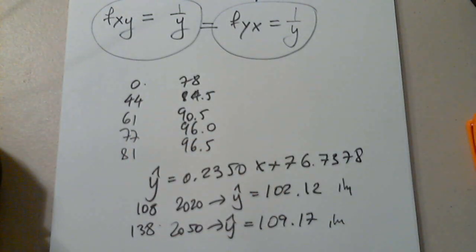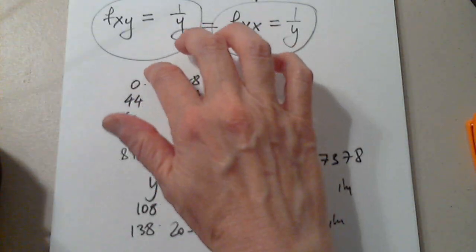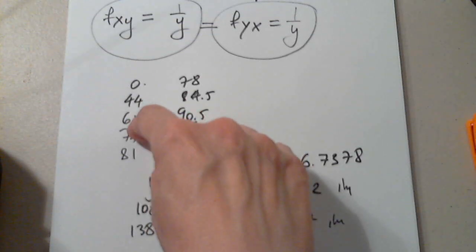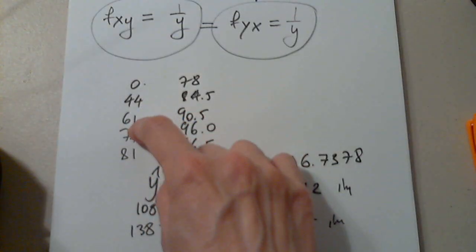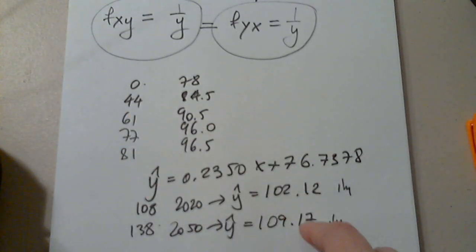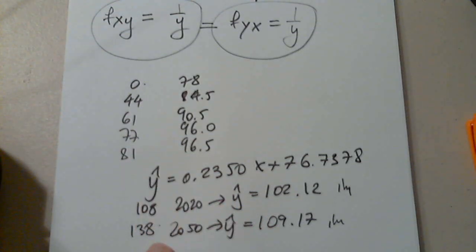So this is too far out. I can predict within or close to this. I can predict, for example, 1970, or at 70, or at 55. But 108 and 138, way out. Too far.